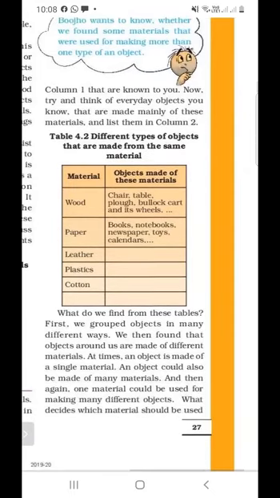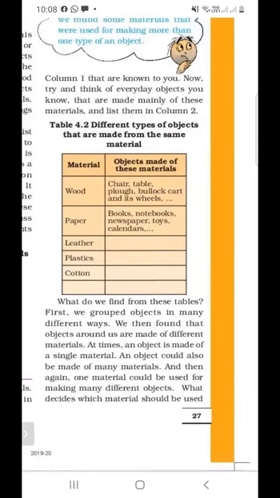What do we find from this table? Firstly, we group many objects in many different ways. We then found that objects around us are made of different materials, and at times an object may be of a single material, and objects could also be of many materials. So the materials we use can also be